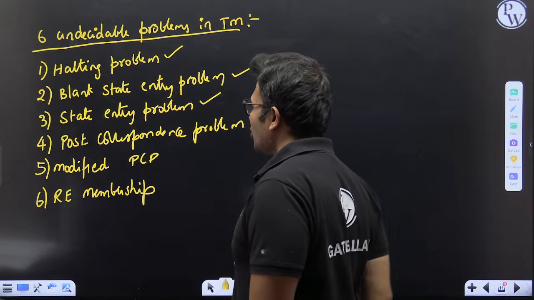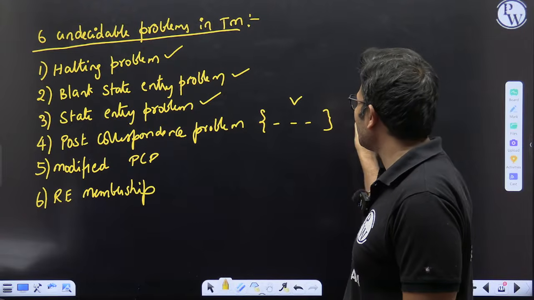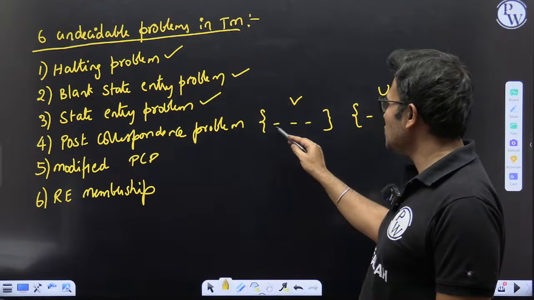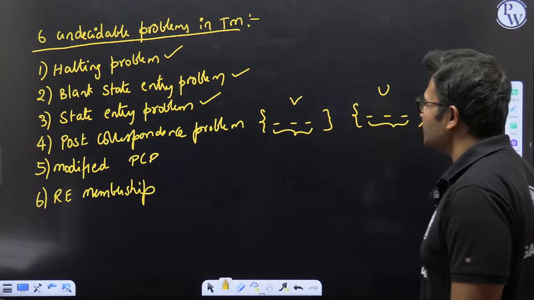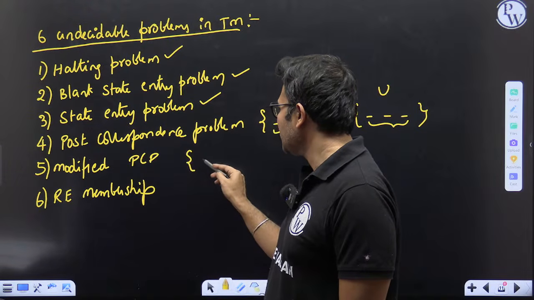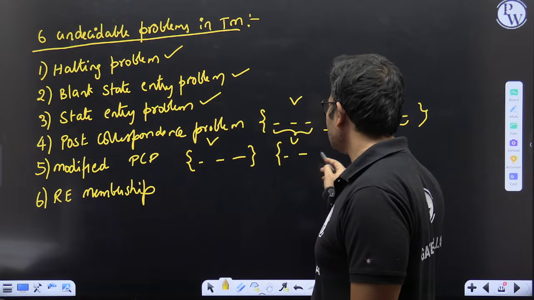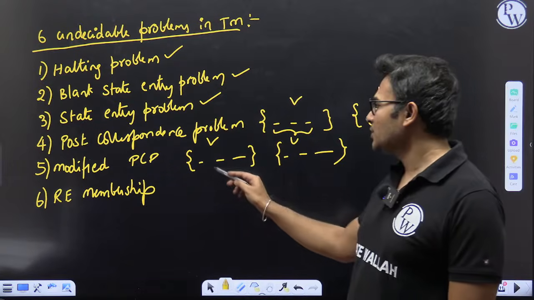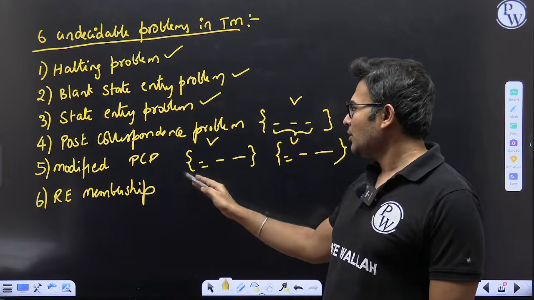Post correspondence problem means: given two sets of strings, let us say V and U, is any combination of V equal to some combination of U? This is undecidable. Modified post correspondence problem means: given two sets V and U, we start with V1 and U1 and have to find a combination such that both are equal.